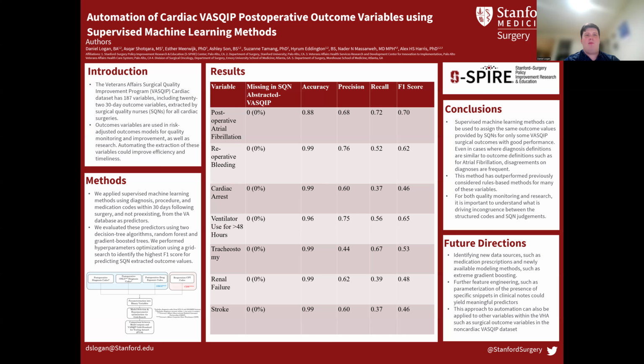An interesting insight came from atrial fibrillation. Despite being well coded and frequently occurring, we still saw frequent disagreement between diagnosis codes and SQN labels. That underscores a key issue. Structured codes don't have a perfect match to that of the clinical judgments of SQNs.